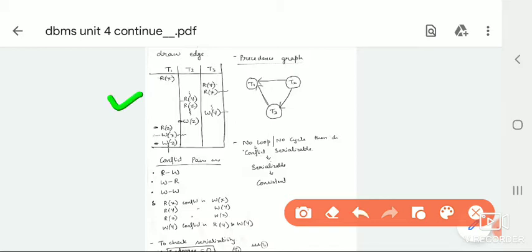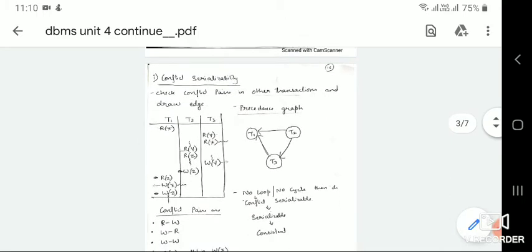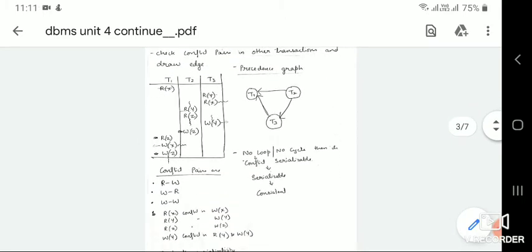The previous example is what we have taken here. This is a parallel schedule. We check whether this parallel schedule falls into a serial schedule or not. If it does, then it is called serializability. So for this example, we first need to draw a precedence graph, and conflict serializability says we should check conflict pairs in other transactions.